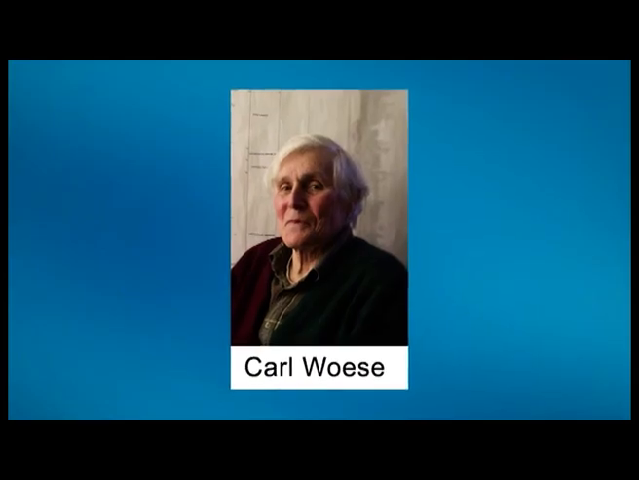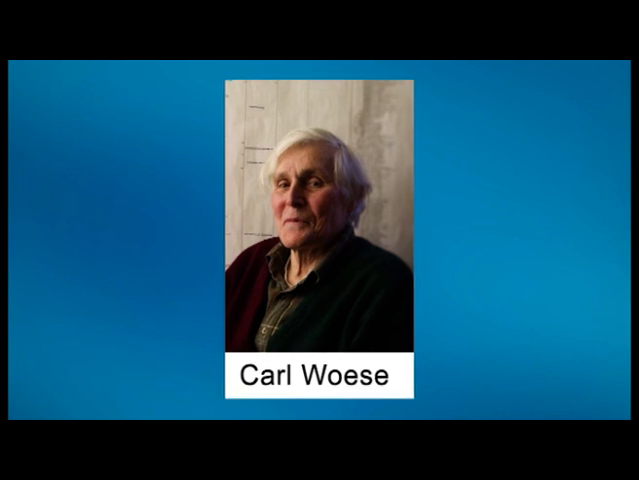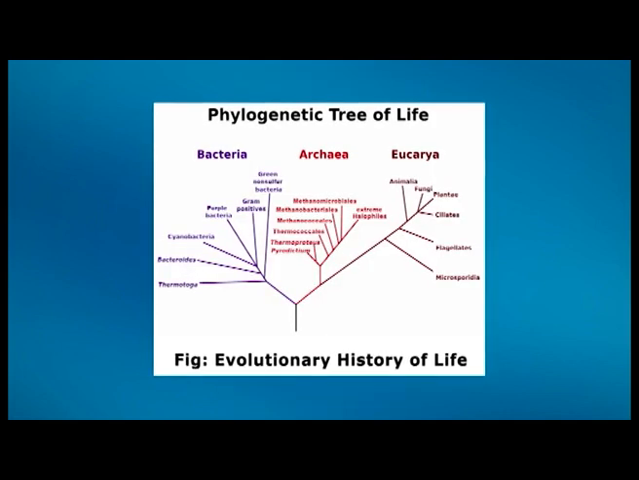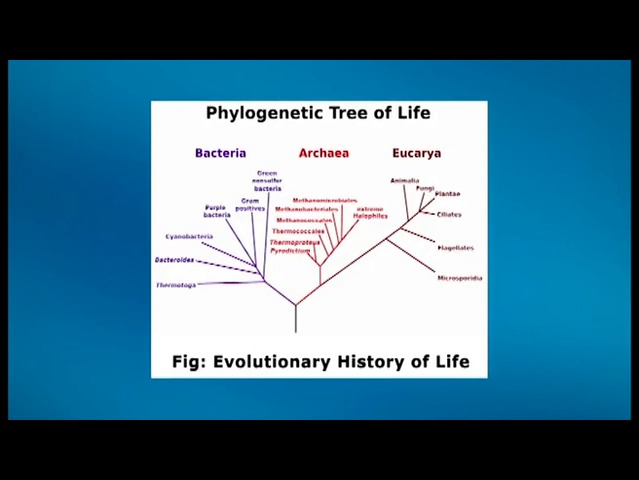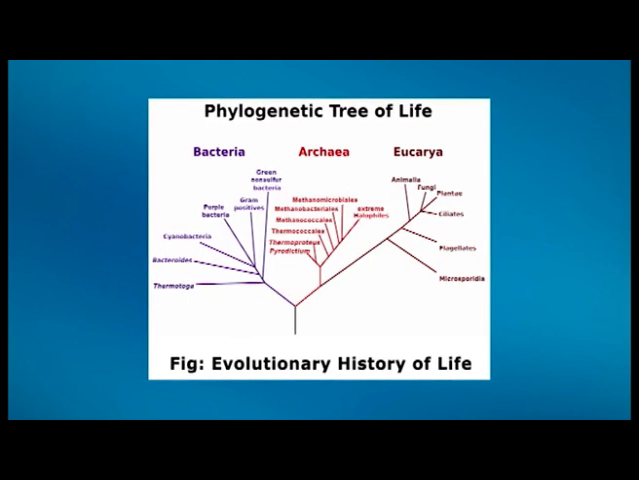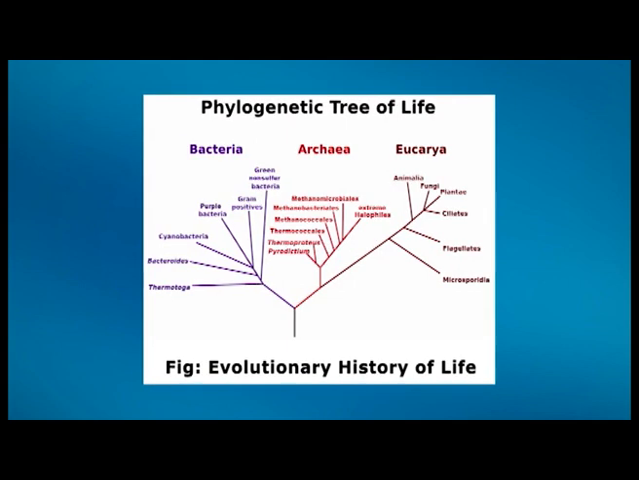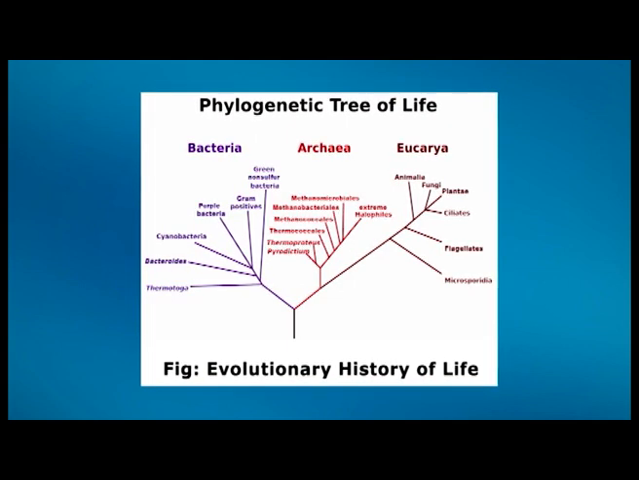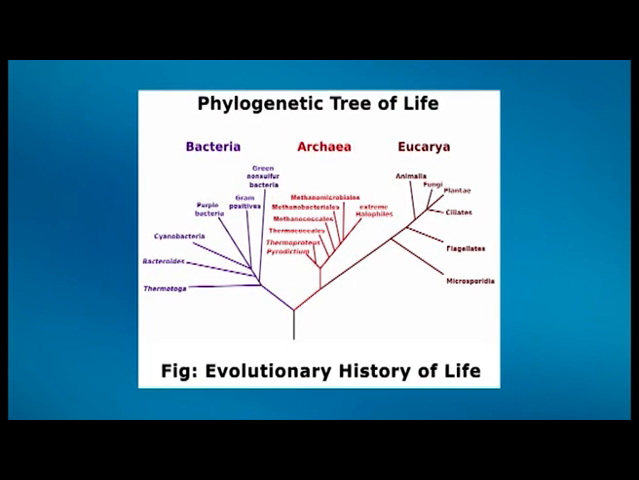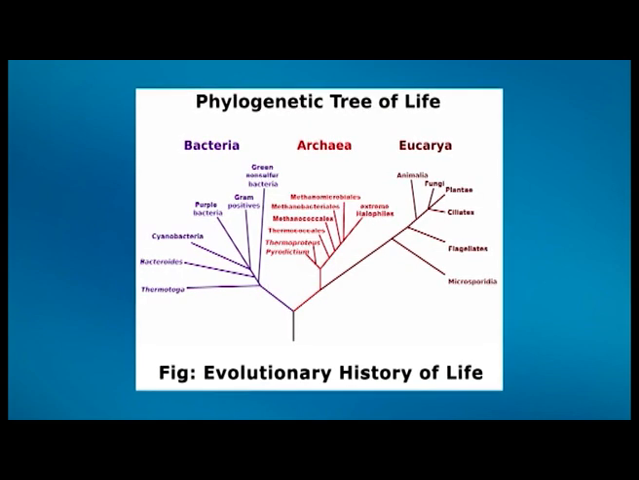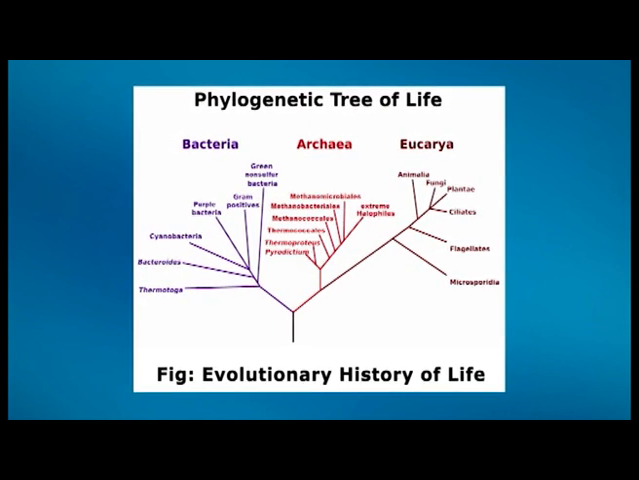Carl Woese in 1990 proposed the third domain of life, Archaea, on the basis of 16S rRNA gene sequencing. These genes are highly conserved in nature. If you see figure 2, which depicts the evolutionary history of life, you can see three domains of life: prokaryotes, eukaryotes and archaea, on the basis of certain differences.